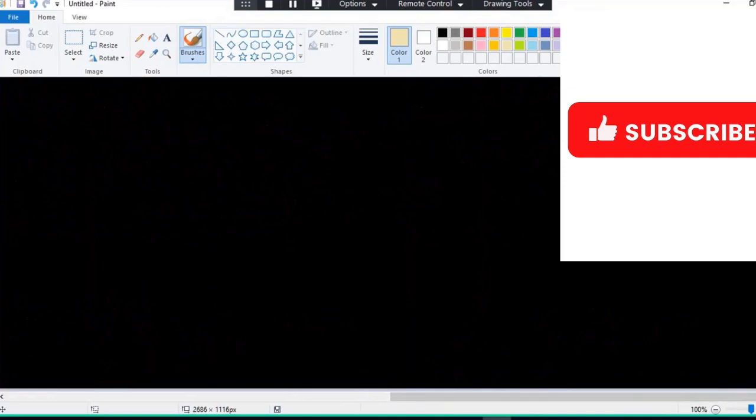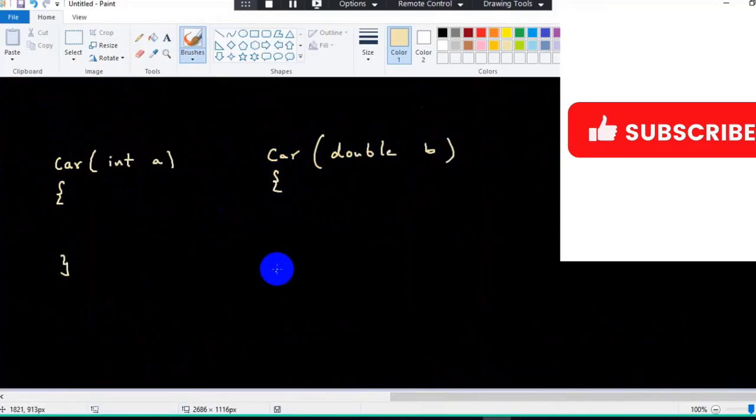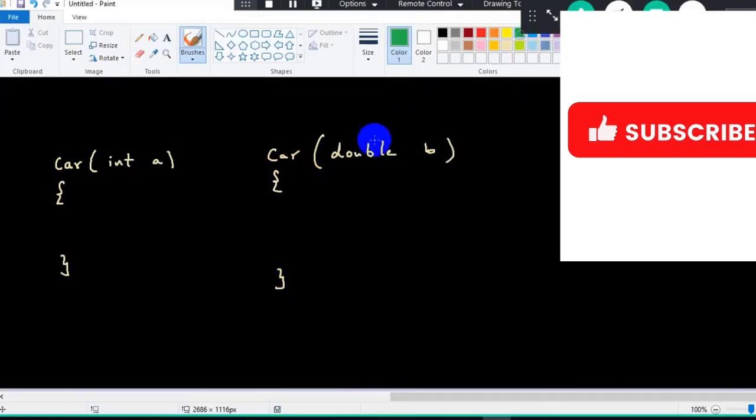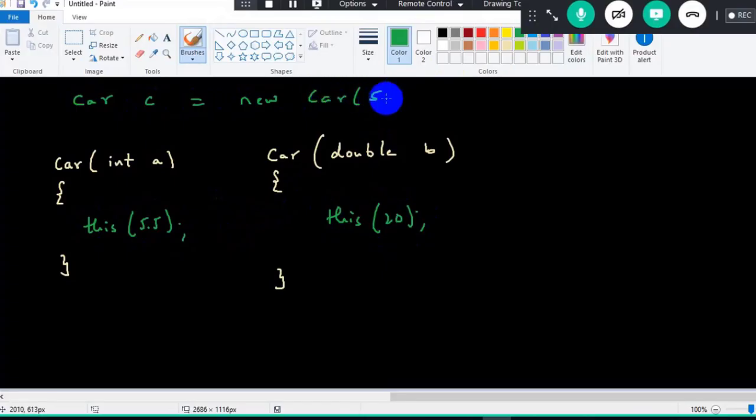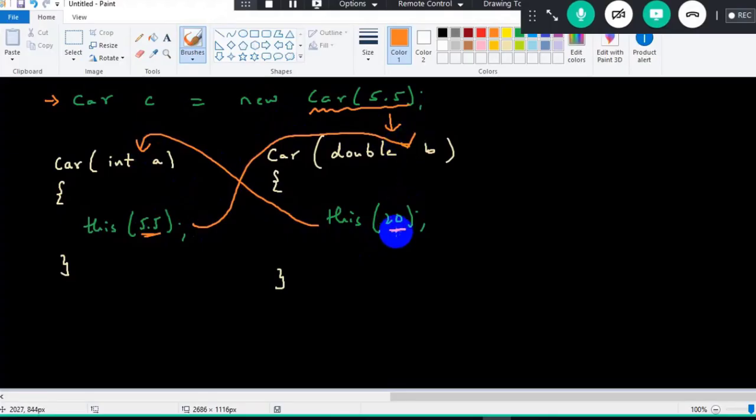Recursive chaining, meaning, as I told you, see here guys, if I write Car, here it will accept int a, and here it will accept double b, correct? So now what will happen? I will make use of the statement this(5.5) in one and this(20) in the other. When I create an object, Car c = new Car(), I pass 5.5. So now internally what will happen? Sir, when we create an object, the constructor will get called here, so this constructor will get executed. So this(20) means control will go here. And this(5.5) means control will go here. Again, this(20) means control will go here. This(25) means control will go here. This(20).